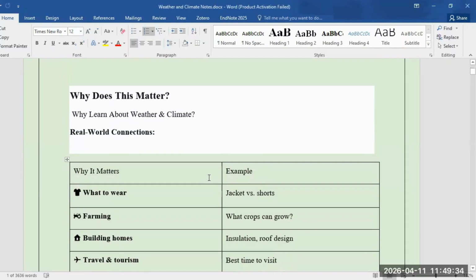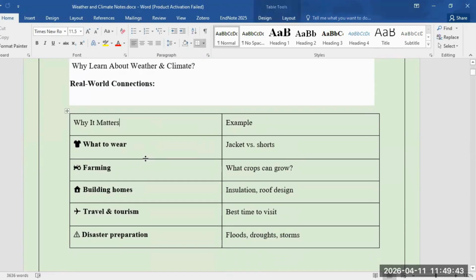Going to look at. So first of all, we need to understand why the weather and climate matter and why we need to study it. Because it helps us decide what to wear, what to farm, how to build the houses, when to travel, and how we can prepare for disasters, which also links to chapter 7, which is about disasters and hazards. So it helps us do all these things.